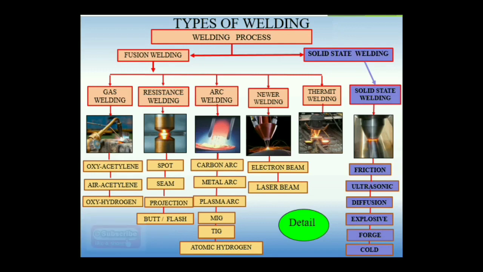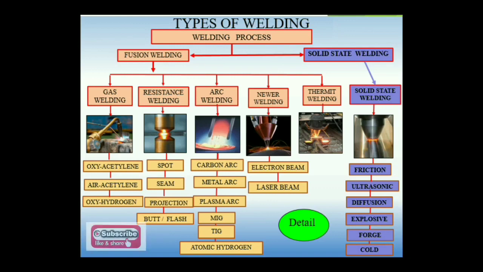Similarly, tungsten inert gas welding. Here a non-consumable tungsten electrode is used with gases like argon and helium to make a joint between base metals. Sometimes filler metal is used and sometimes it is not. Generally it makes a molten form of the base metal and the filler metal.